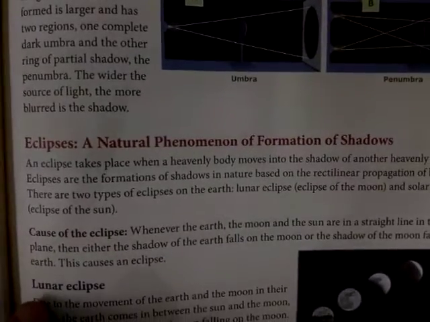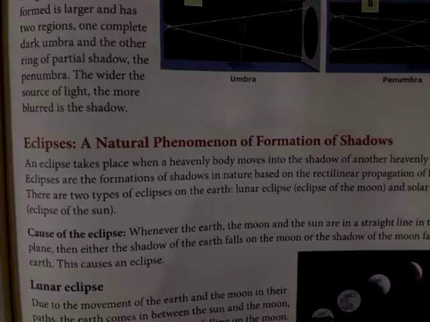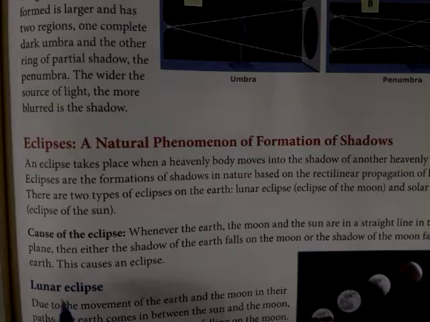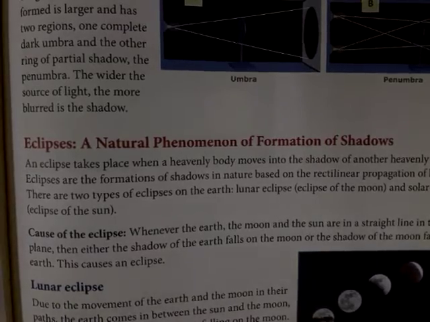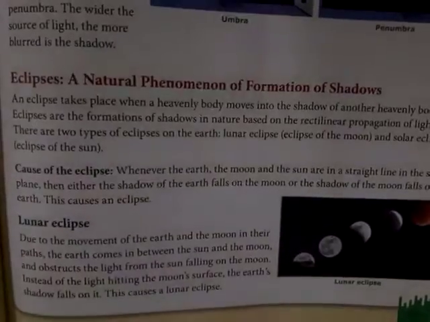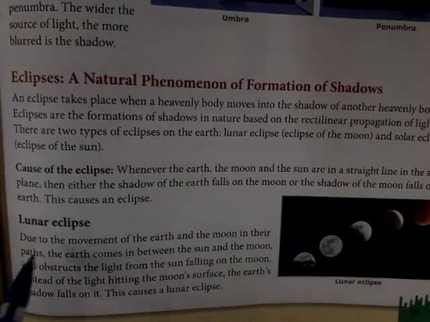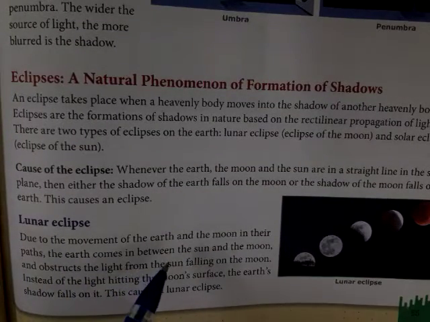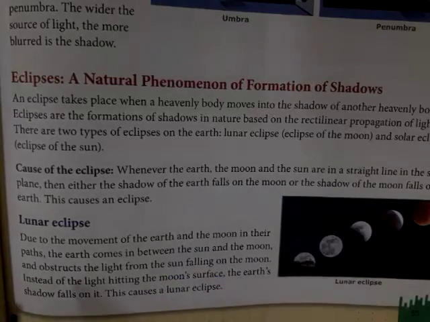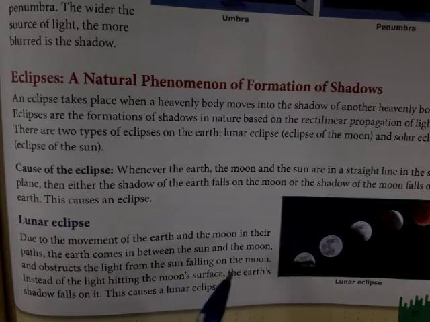So you can see here, what is a lunar eclipse? Due to the movement of the Earth and the Moon in their paths, the Earth comes in between the Sun and the Moon and obstructs the light from the Sun falling on the Moon.